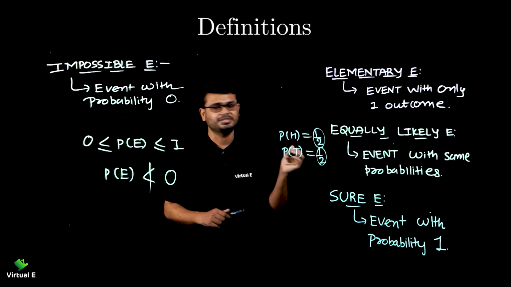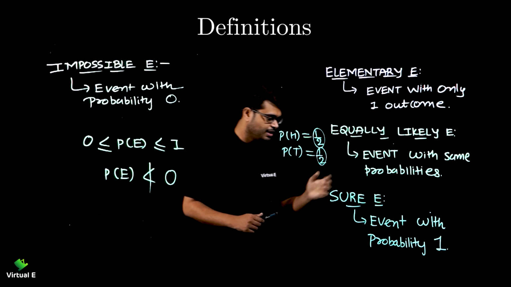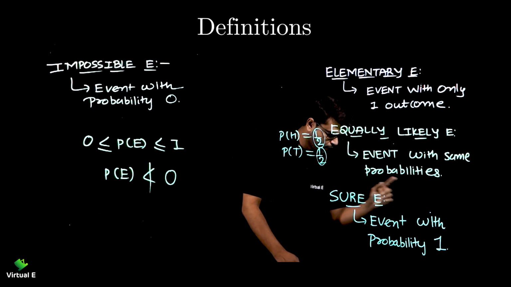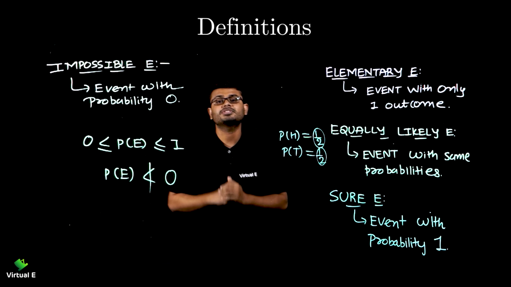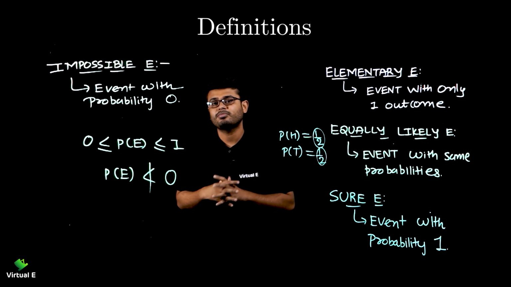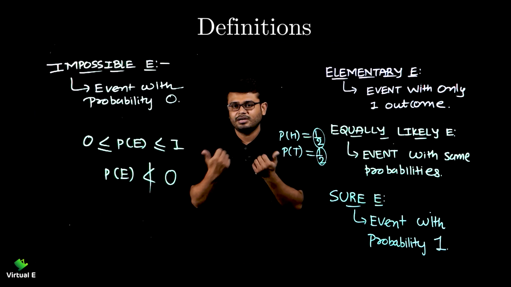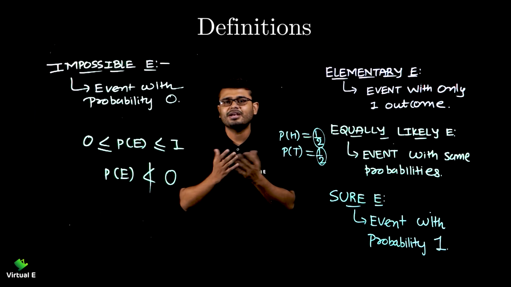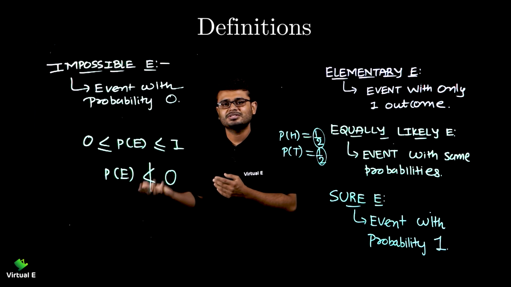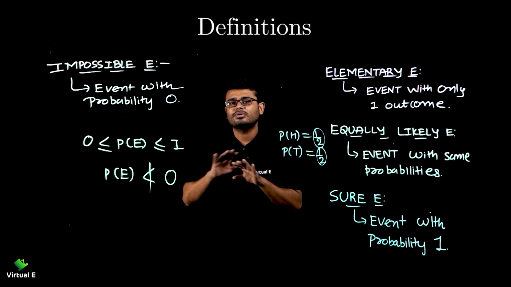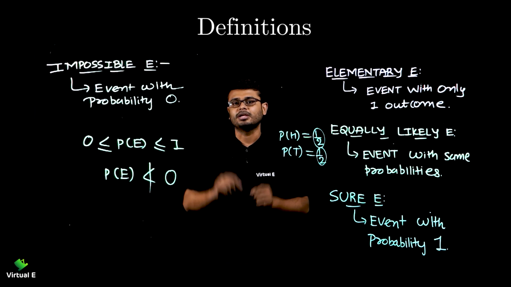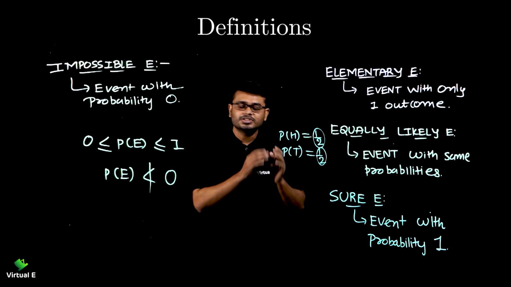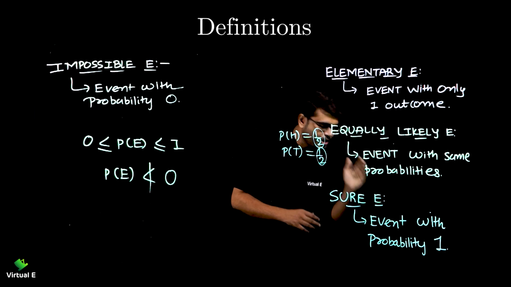1 mark, it is being asked sometimes for MCQ as well. Event with probability 1 means the probability is 1, okay, 100% it is going to happen. Like sunrise in the morning, the probability is 1, right? 100%. We never doubt that next morning the sun is going to rise. Certainly it is going to happen. Surely it is going to happen. So that's why it is called a sure event.